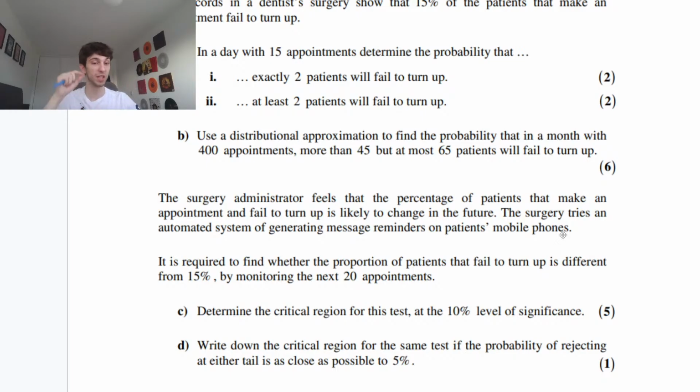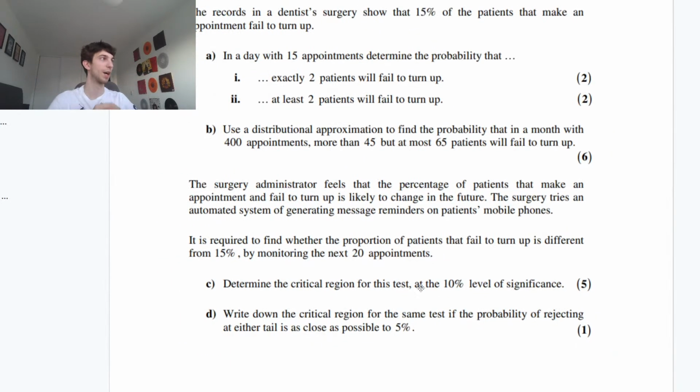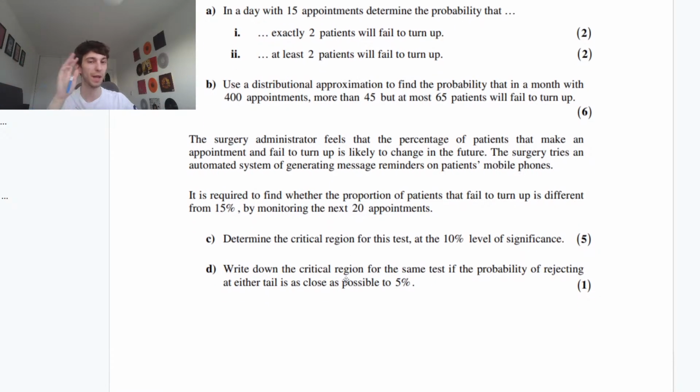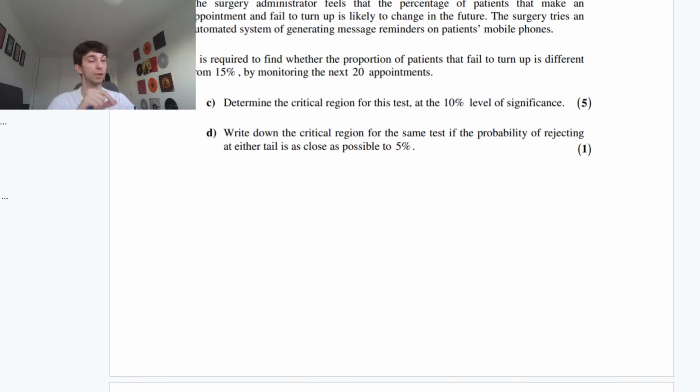So what we have to do is split our 10% significance level into the lower tail and the upper tail. So we designate 0.05 probability, or 5%, to both the lower tail and the upper tail. So we designate 5% to each tail. This is a bit of a calculated game here. You plug in certain values, seeing when you get a value that is so extreme that there's less than a 5% chance of it happening. Two-tailed, 0.05 at each end. So let's do that. Bit of calculator work. We're determining the critical region: values that are too extreme given our current distribution.